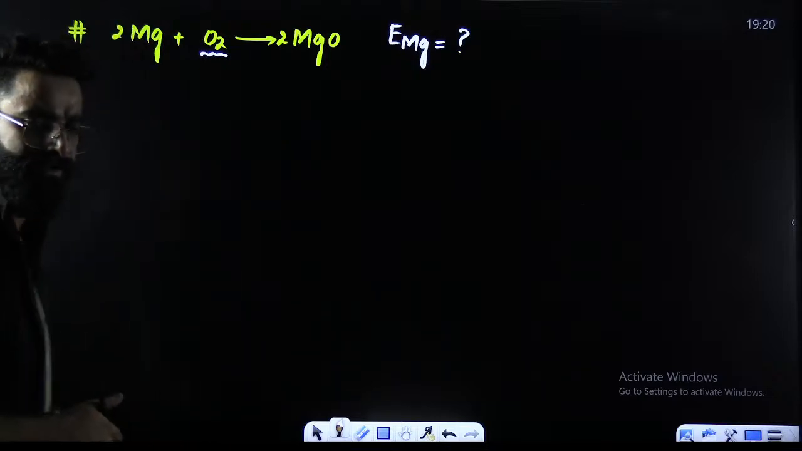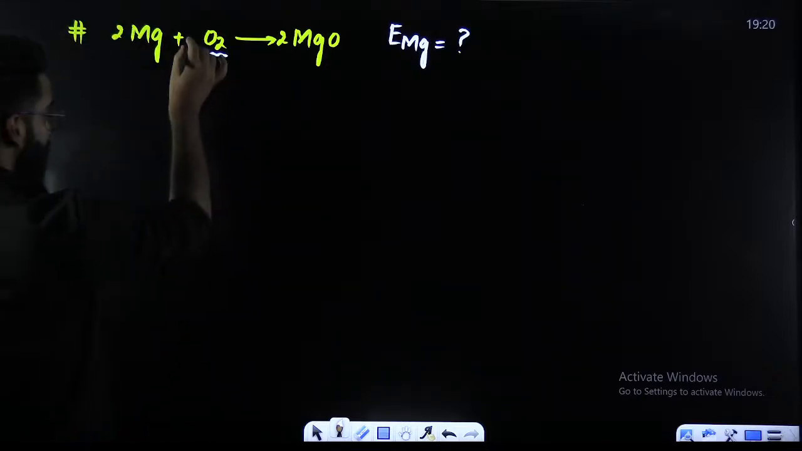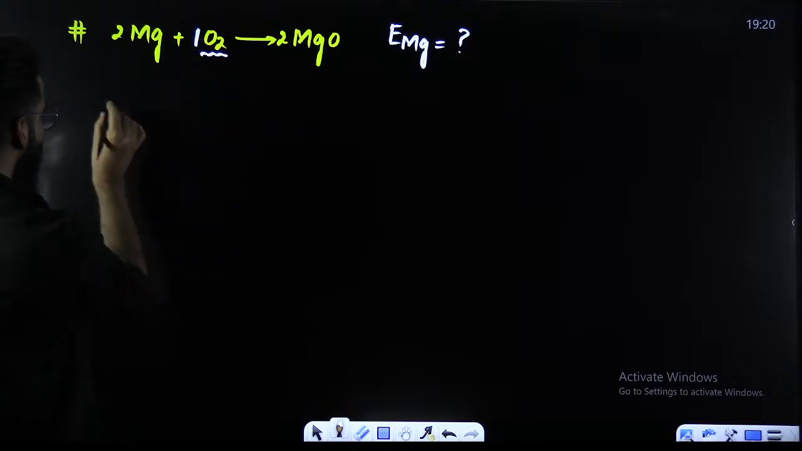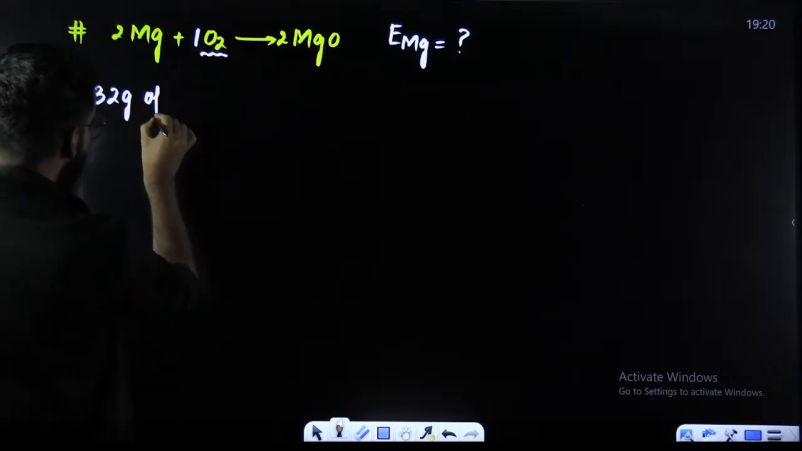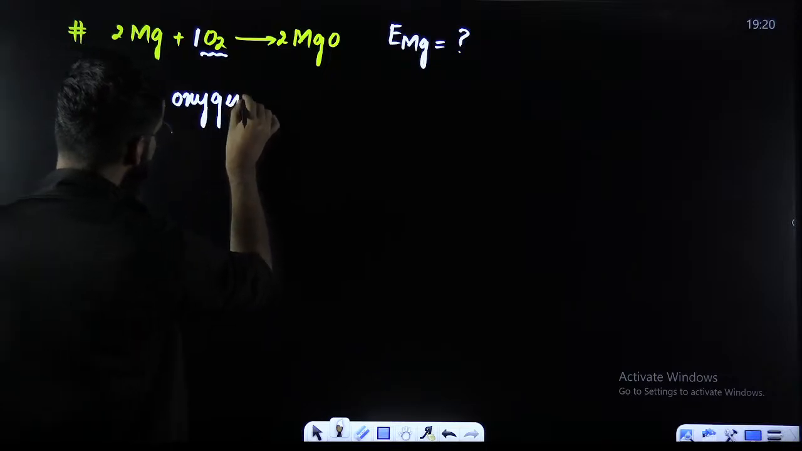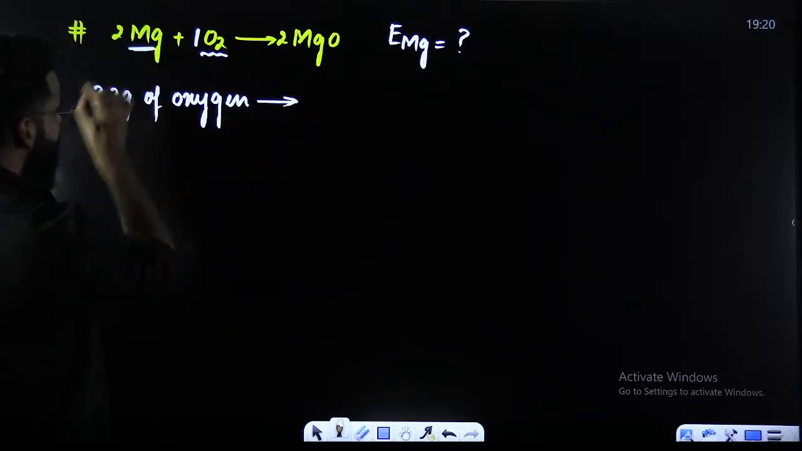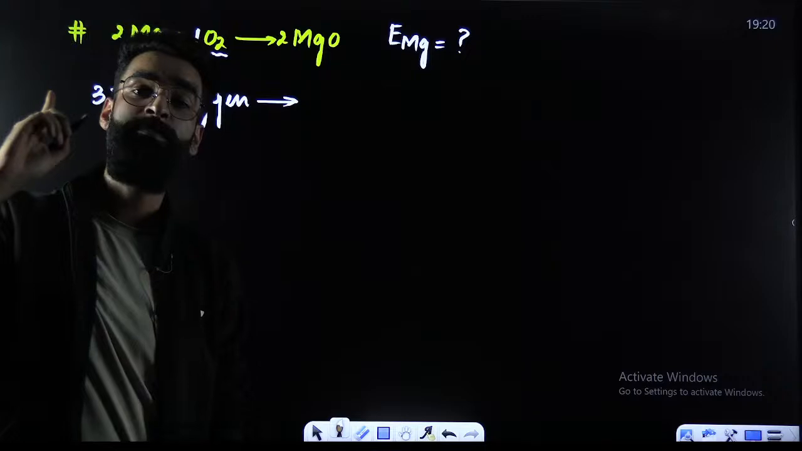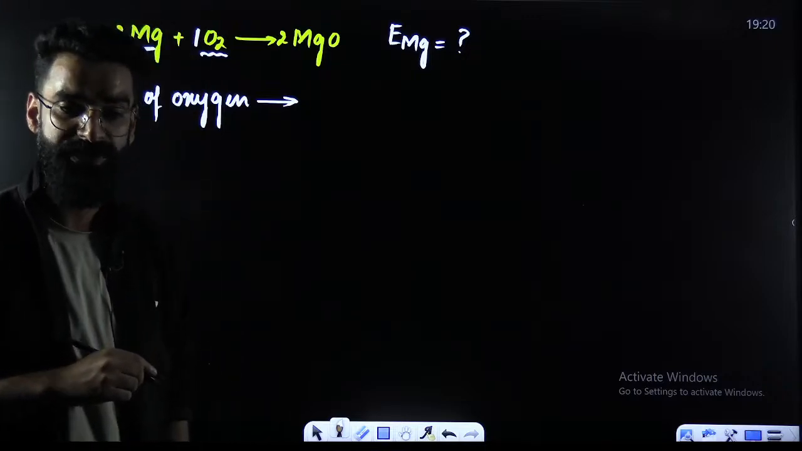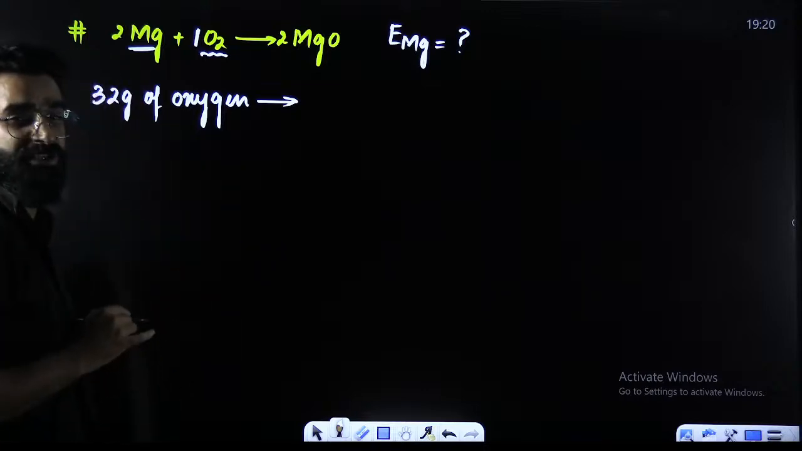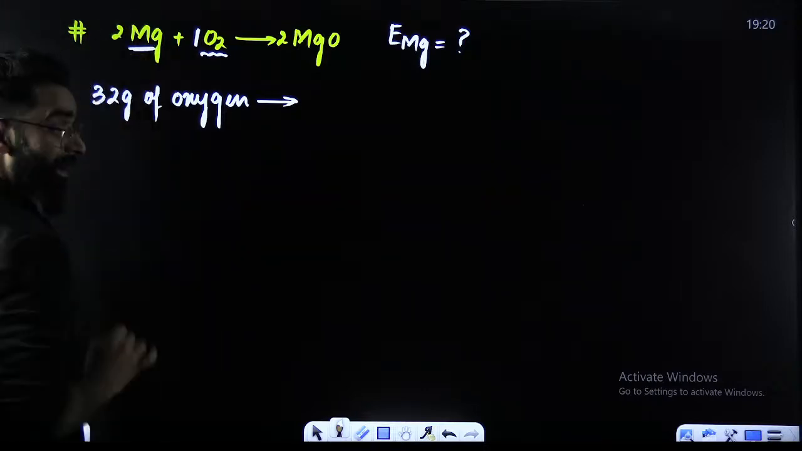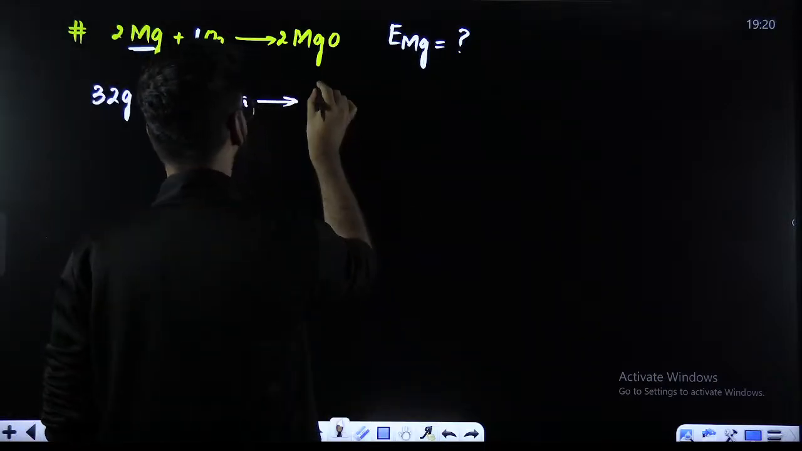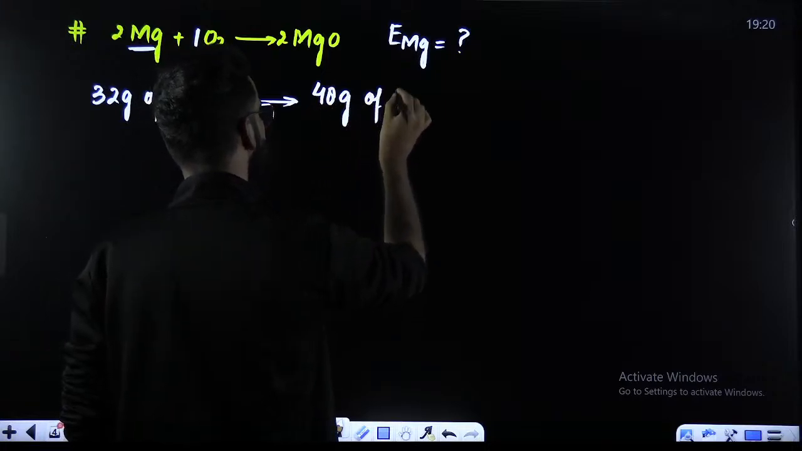For example, try to understand carefully, guys. First of all, what is the molar mass of O2? Molar mass of O2 here is 32 grams. That means the mass of 1 mole of O2 is 32 grams. I'll be writing 32 grams of oxygen combines with, what is the molar mass of magnesium? Molar mass of magnesium is 24 grams. That means mass of 1 mole of magnesium is 24 grams. Now you tell me, if the mass of 1 mole of magnesium is 24 grams, what will be the mass of 2 moles of magnesium? It will be 48 grams. So I'll be writing 48 grams of magnesium over here.